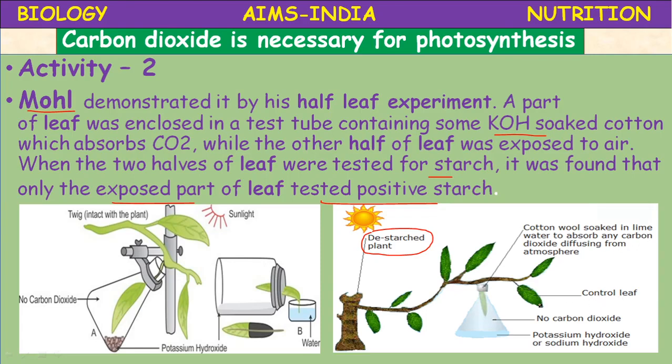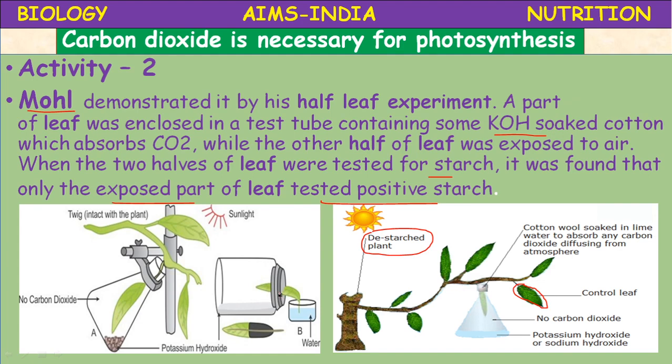Then this is the control leaf, and there is no carbon dioxide inside this conical flask, and potassium hydroxide or sodium hydroxide, some alkali, is kept inside this, so that if any carbon dioxide is there, it absorbs. So this is the control leaf, means for this leaf everything is available: carbon dioxide, water, sunlight, everything. And he performed the test. This is one type of arrangement.